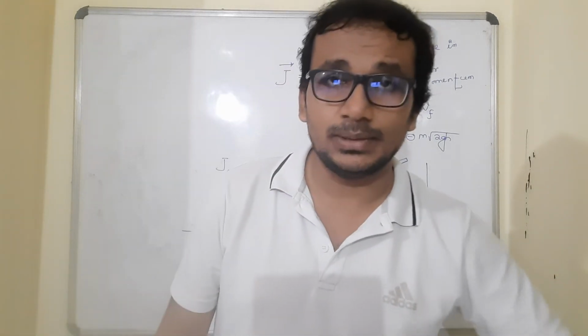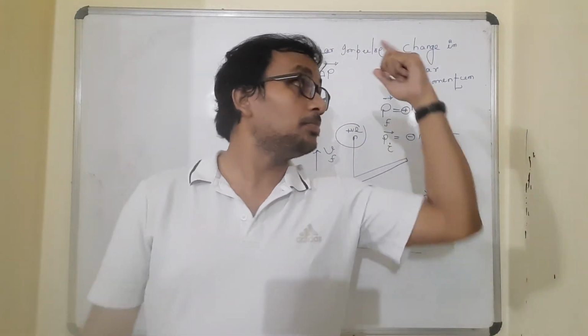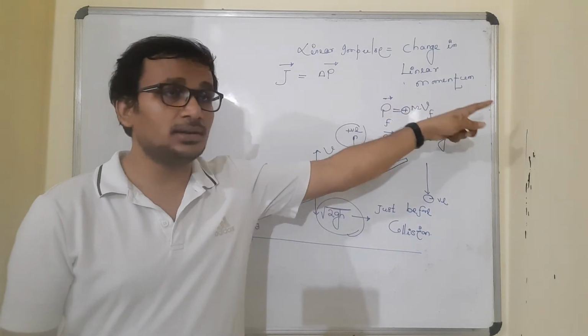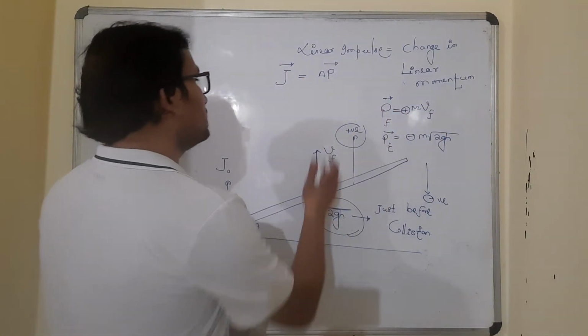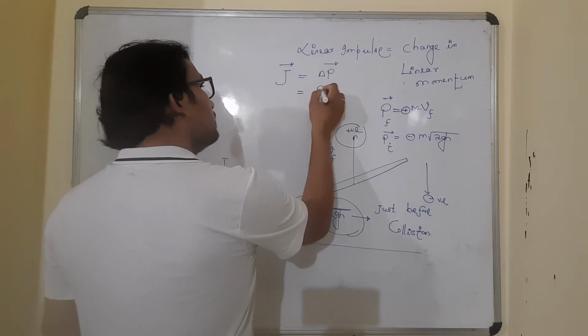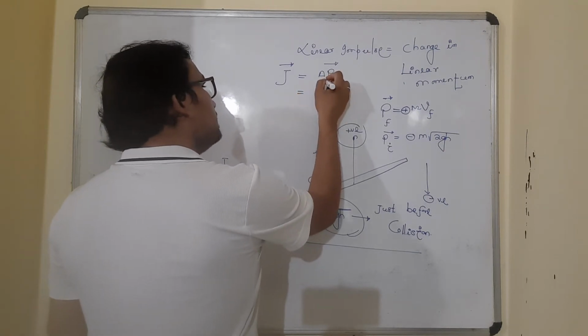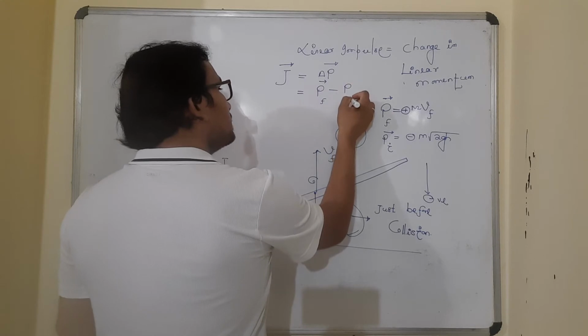Final momentum means final linear momentum. I'm talking of linear momentum. Everything is linear here. Linear impulse, so change in linear momentum. Is that clear? So J vector equal to delta P vector. That means this is equal to the final momentum vector P_F minus P_I vector.